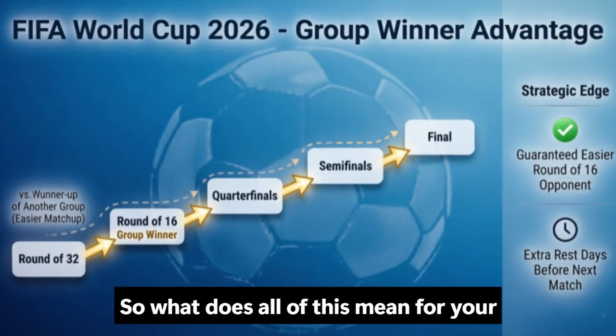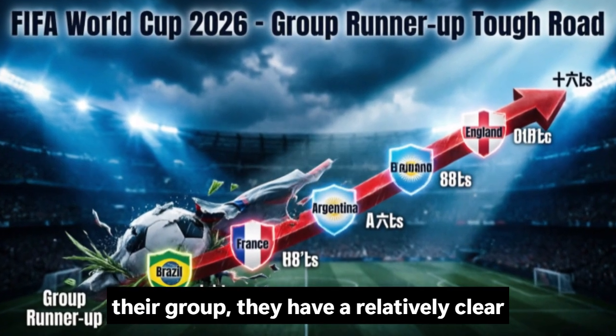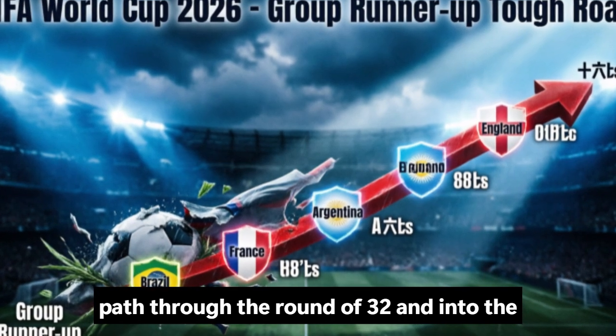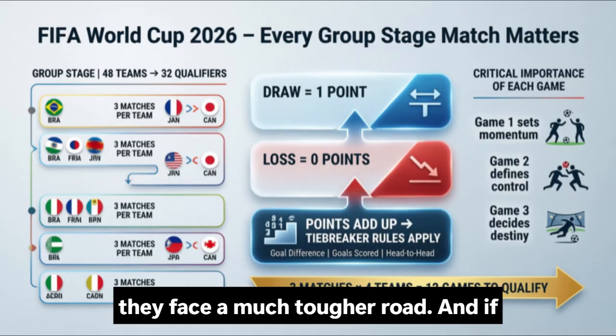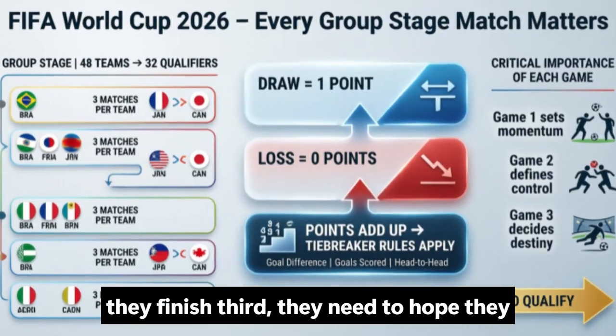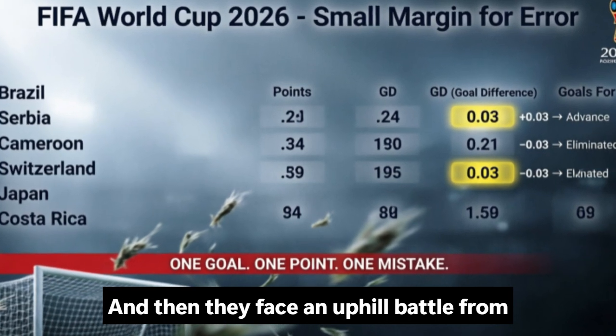So what does all of this mean for your favorite team? If they finish first in their group, they have a relatively clear path through the round of 32 and into the quarterfinals. But if they finish second, they face a much tougher road. And if they finish third, they need to hope they are one of the 8 best third-place teams, and then they face an uphill battle from the very first knockout match.